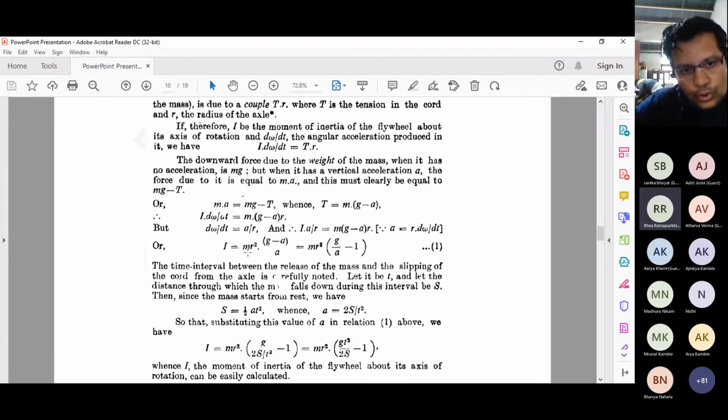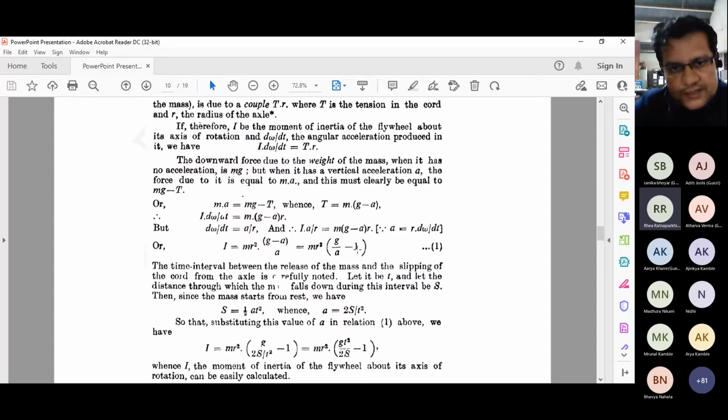So I is equal to mr square. How does this square come? Because the r on the left hand side goes to the right hand side and becomes r square, and then you have mr square, and the a in the numerator on the other side goes to the denominator, so (g minus a) by a. And you can just take g by a common, dividing by a on the other side. So I equals mr square (g by a minus 1), you can write it over there.